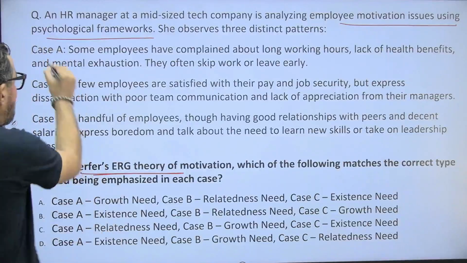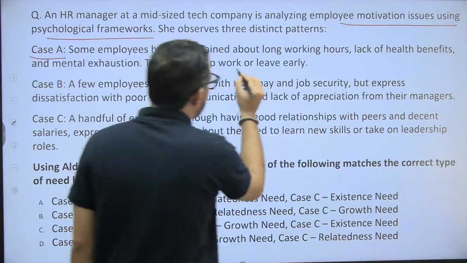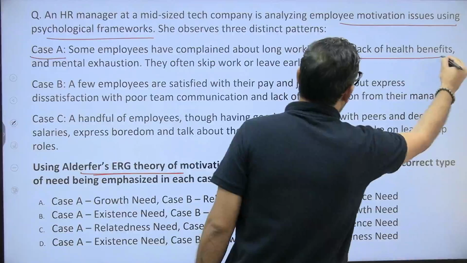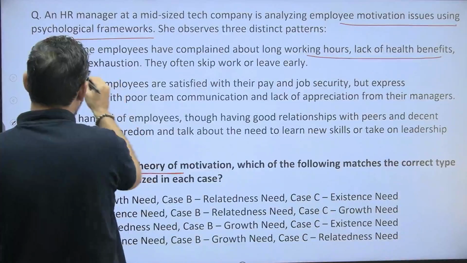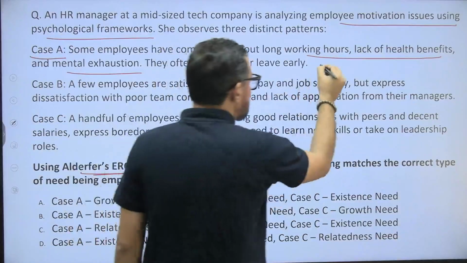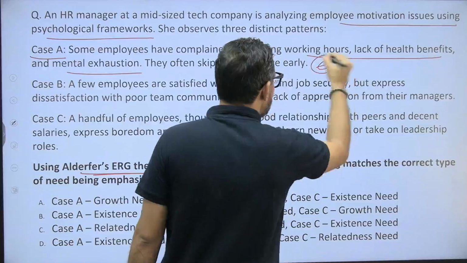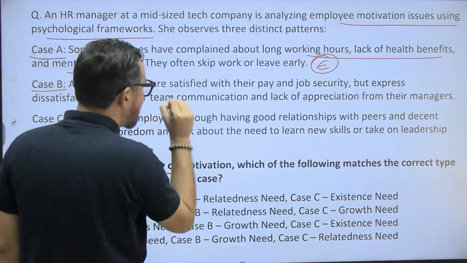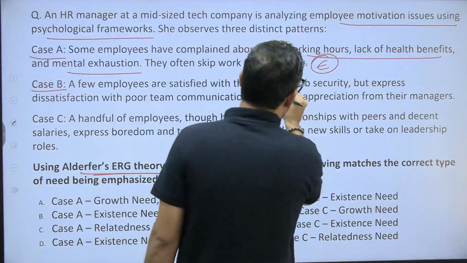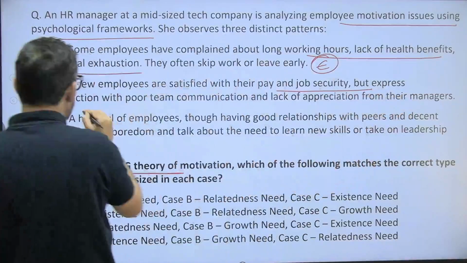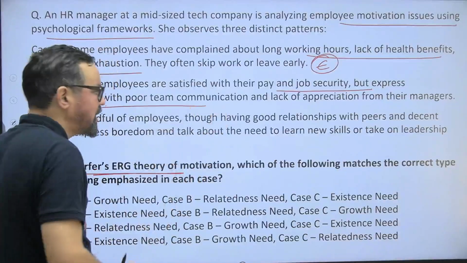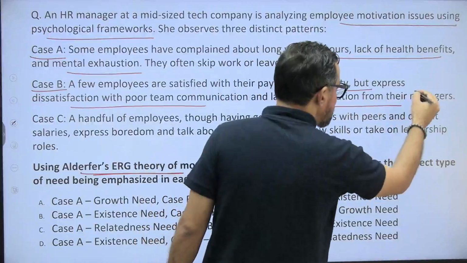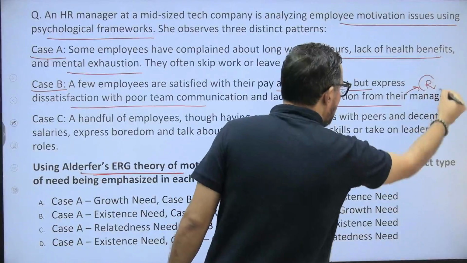ठीक है, so case A आपका, some employees have complained about the long working hours, health benefits and mental exhaustion. ठीक है, so this is आपका existence, they are facing existence related areas. Two is आपका, few employees are satisfied with their role, pay, jobs, but express dissatisfaction with poor team communication and lack of appreciation from the managers. This is आपका relatedness problem.